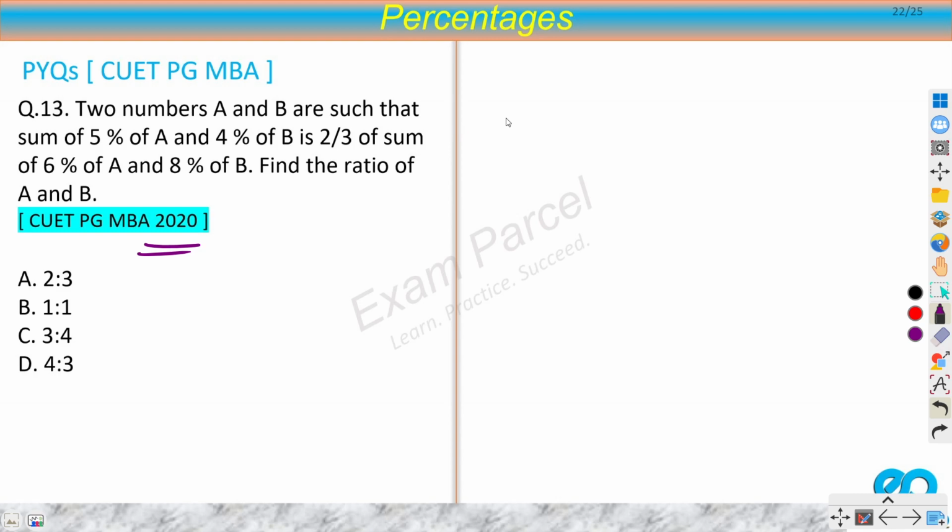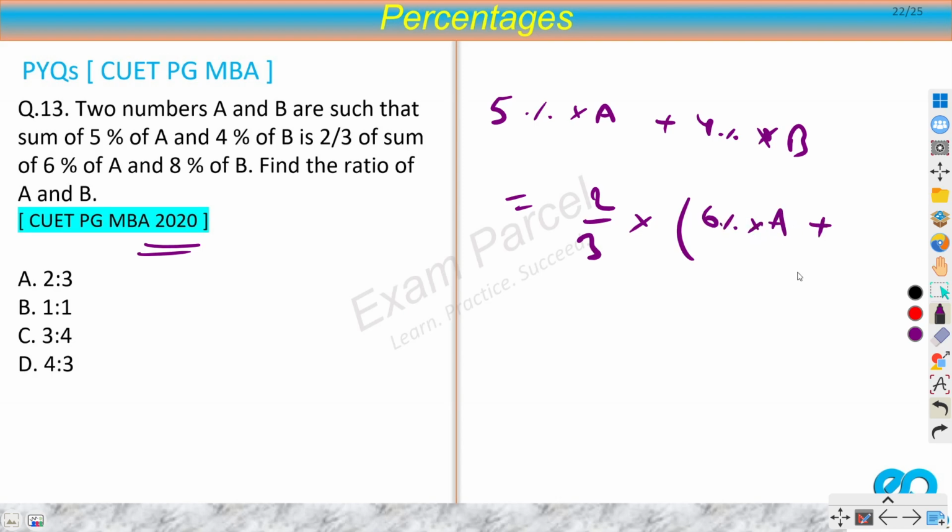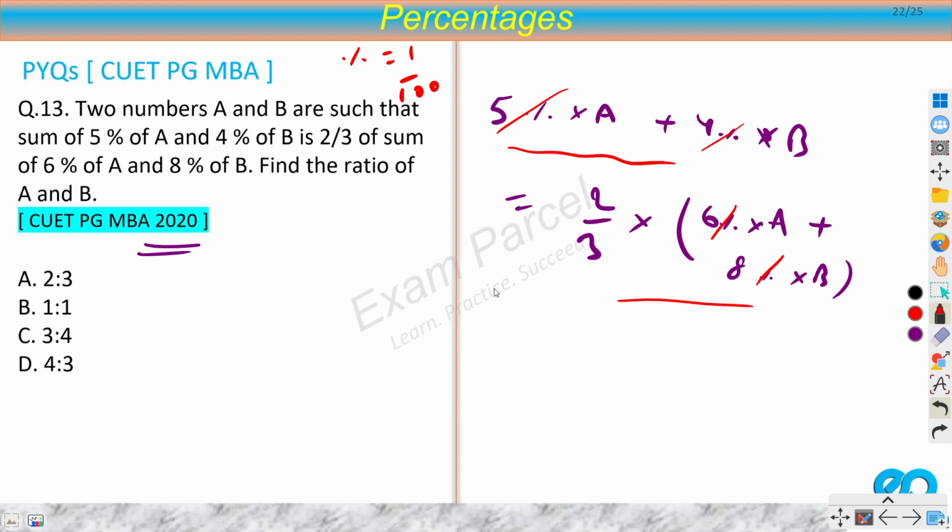So we have 2 numbers A and B such that sum of 5% of A plus 4% of B equals 2 by 3 of sum of 6% of A and 8% of B. Now if you notice here, percentage is common in each term, so we can cancel them out. It is everywhere. And if you are confused that we can't cancel them, then you can take common, percentage is nothing but 1 by 100. So you can take 1 by 100 common from whole LHS and whole RHS, then you can cancel them out. So I'm directly cancelling them out.